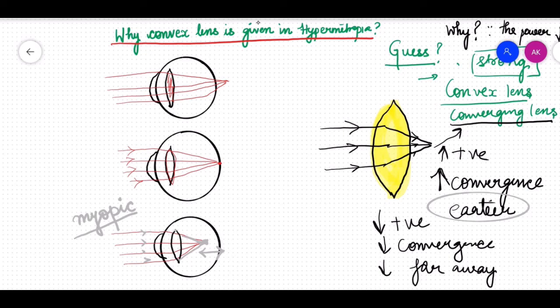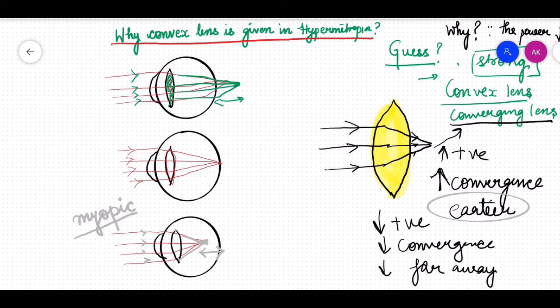Whereas in a case of hypermetropia, the system is weaker. Therefore, the rays which are passing, they are converging late, and because they are converging late, they are reaching behind the retina. And that is the reason in hypermetropia the image is formed behind the retina.